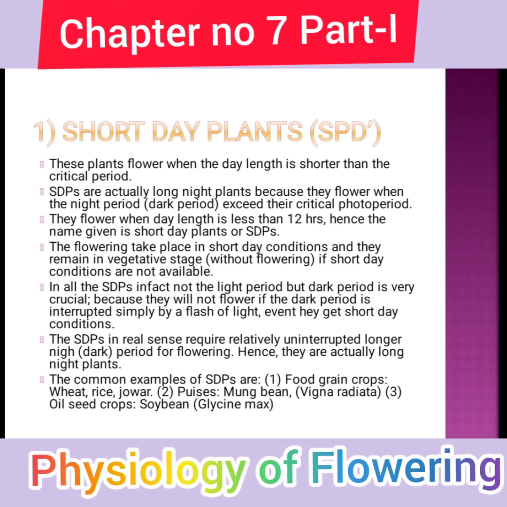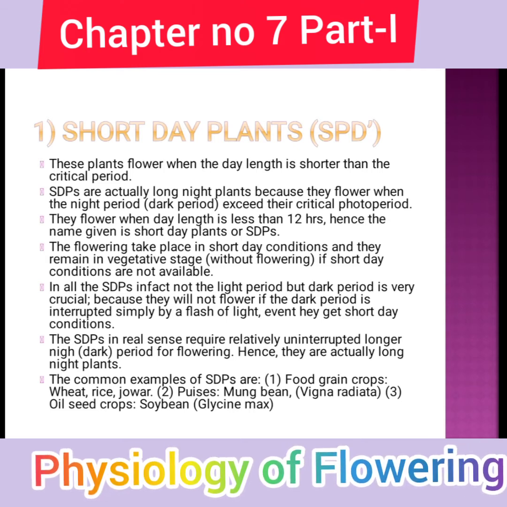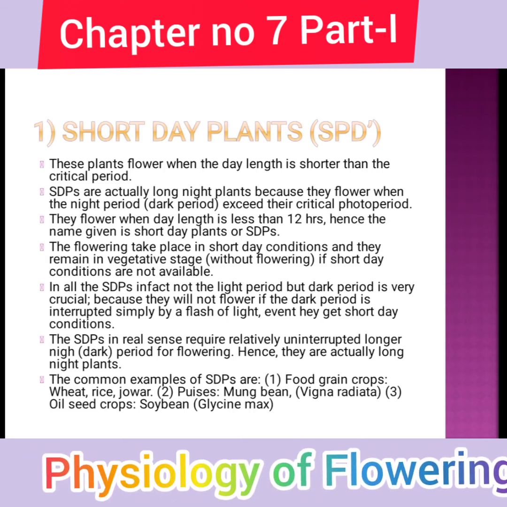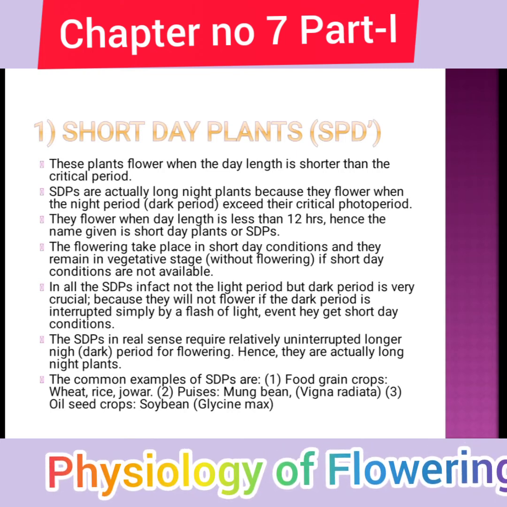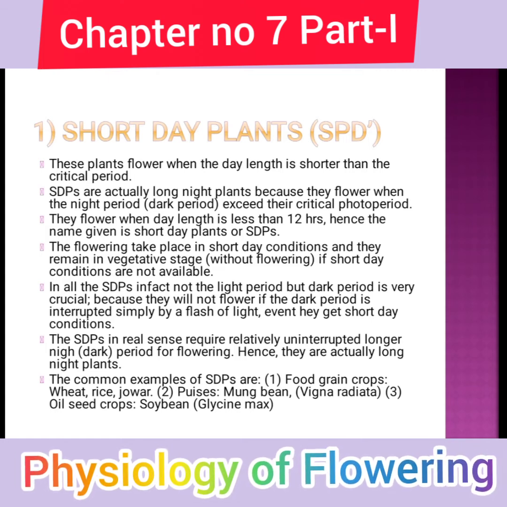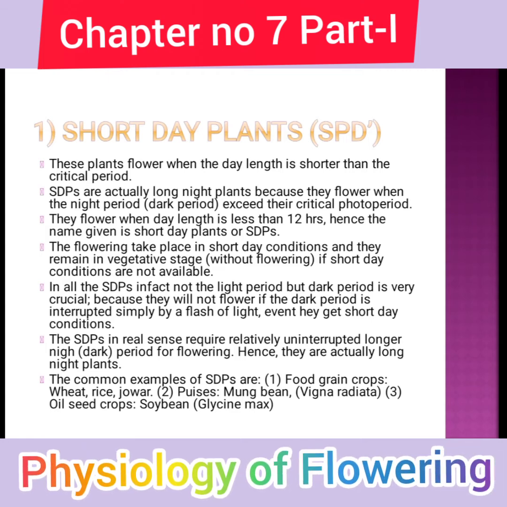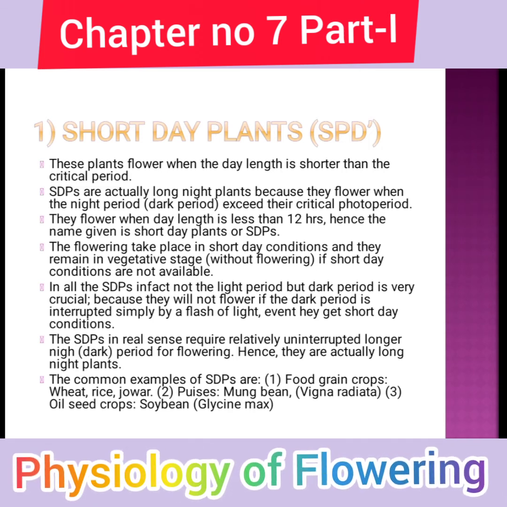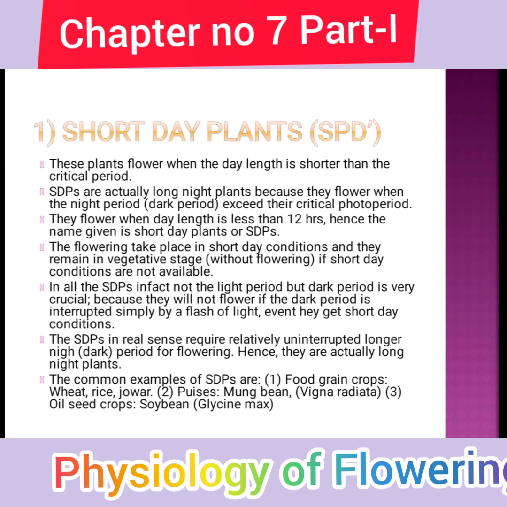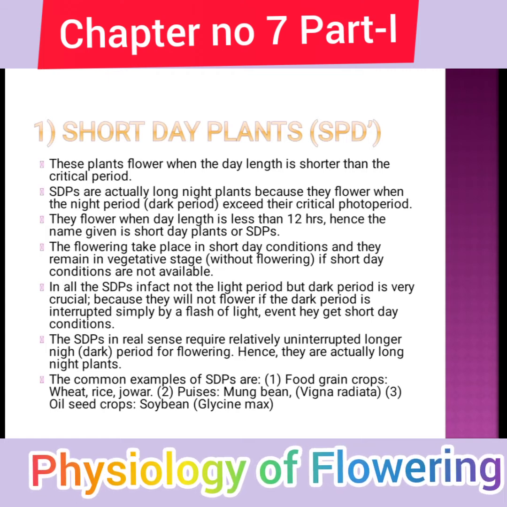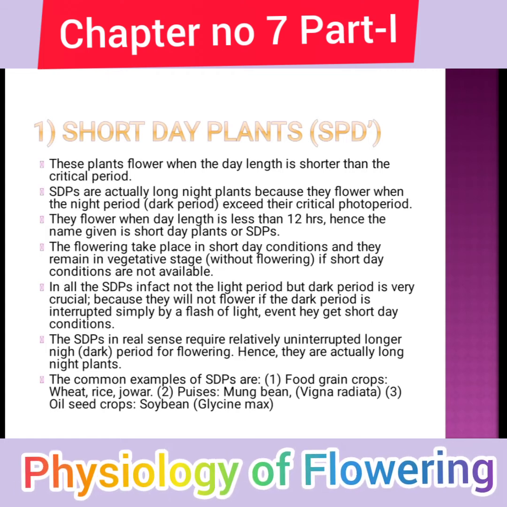In the first sentence, the day length is less than the critical photoperiod; vice versa, the night period is more than the critical photoperiod. In the daytime they require less than the critical photoperiod, and at night they require a longer period for the production of a flower.